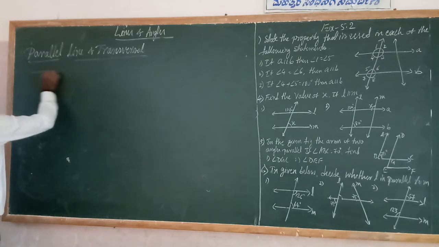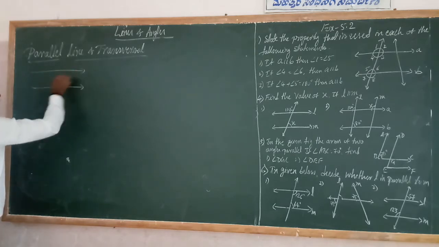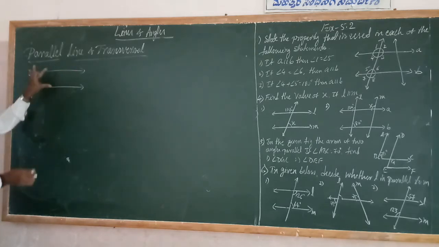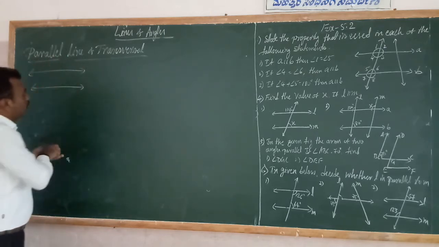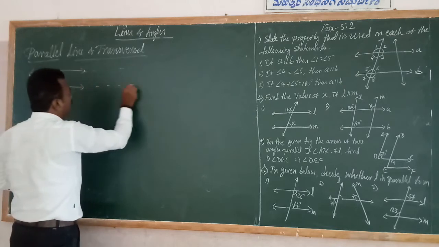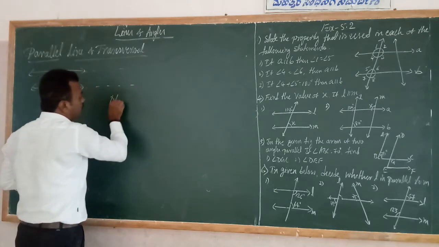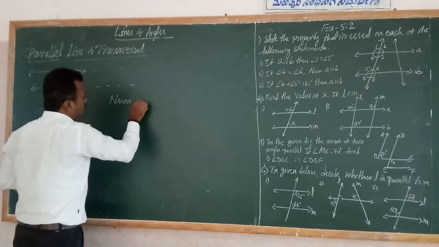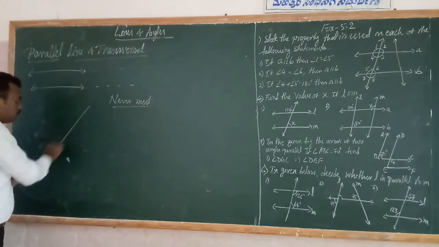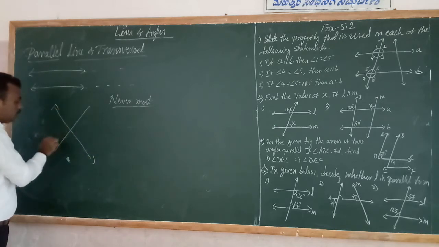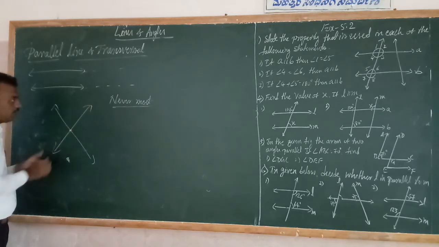We already know what parallel lines mean. Parallel lines means the two lines never meet at any point on both sides. They never meet at any point. Therefore, it is called parallel lines. Intersecting lines means the two lines intersect at a single point. Therefore, it is called intersecting lines.